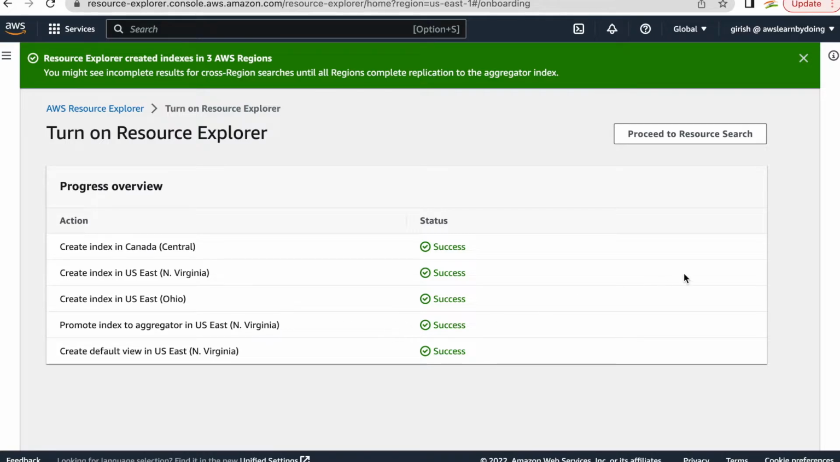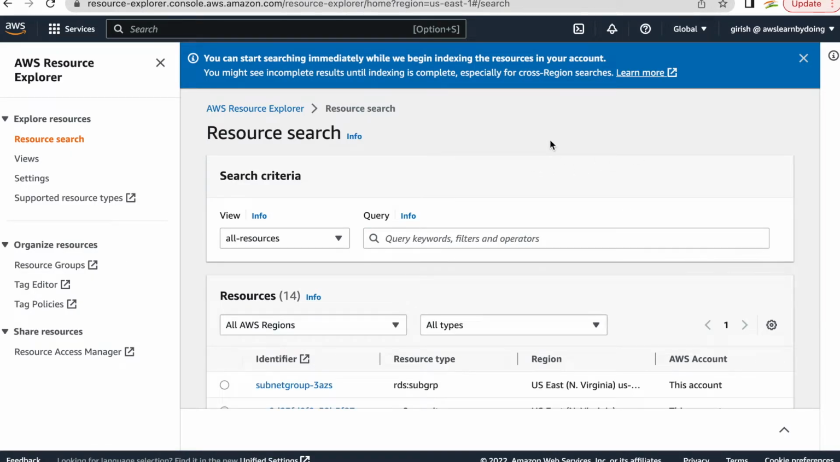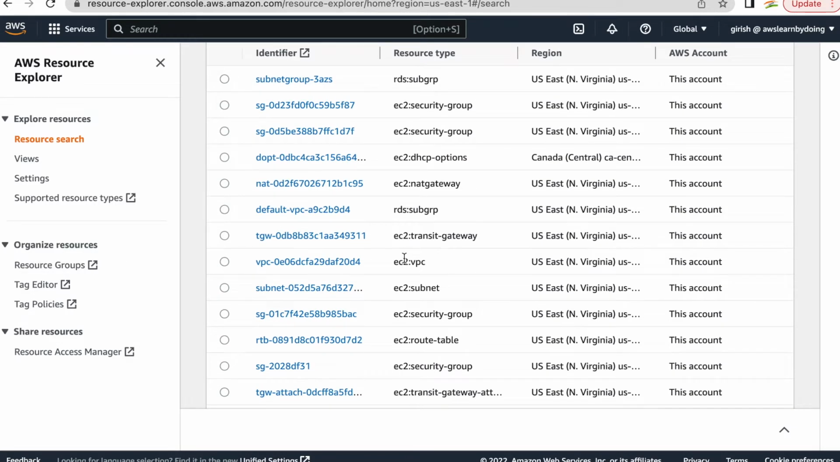Possible. Okay, so let me proceed to resource search. These are all the resources we have in this particular account, it looks like.